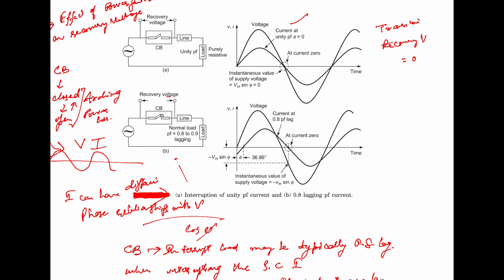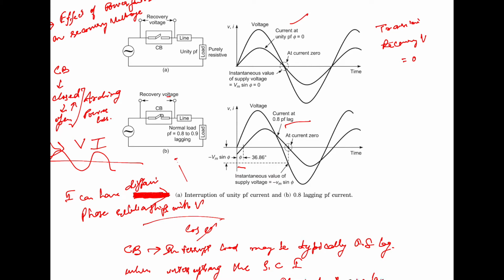Now let us take the second case, where the load power factor is 0.8 lagging, so phi is 36.8 degrees as shown here. Now the supply voltage at the zero crossing instant is Vm sine of omega t, so Vm sine of phi.